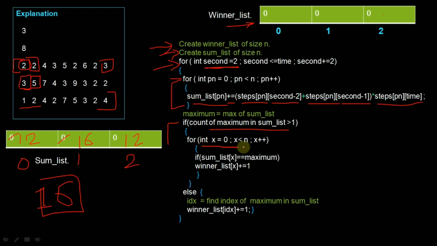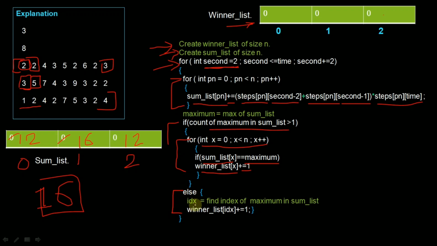So what we will do, we will iterate a loop, and inside this loop we will check if sum list of x is equal to maximum, so we will increment the winner list of x by 1. That means we will increment the leading points of that participant by 1. Okay, so that is what we are doing inside this loop. If this condition is false, we will come to else.